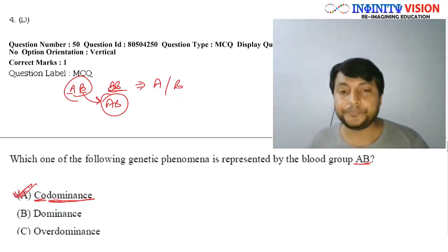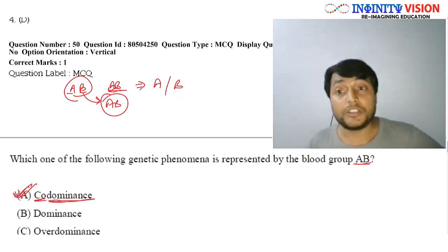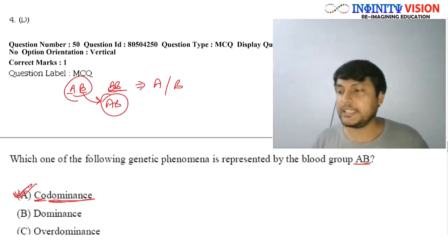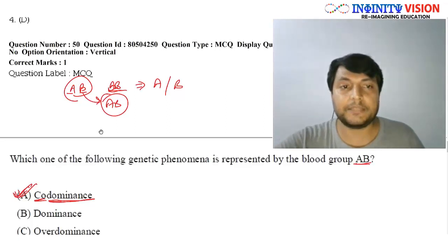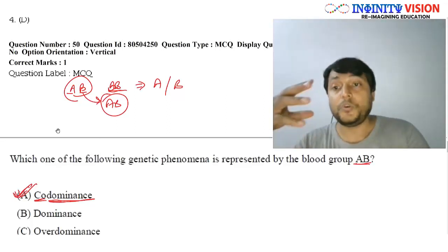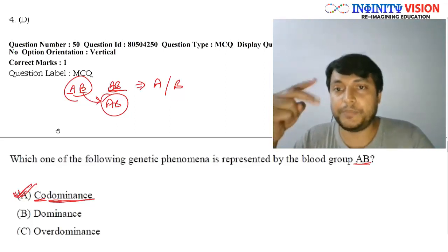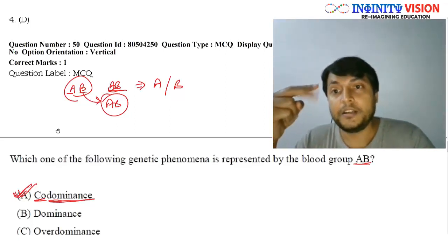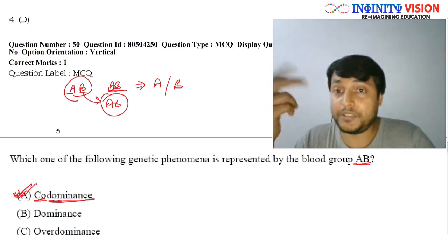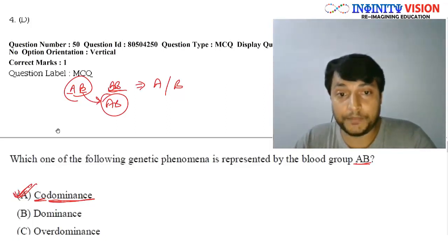in humans, there are not 2 but 3 alleles that govern the blood type. Okay, usually so far in class 10th, when you have studied genetics, Mendelian genetics, you have only seen 2 alleles for each character, such as capital T and small t, capital R small r, capital Y small y, and so on.